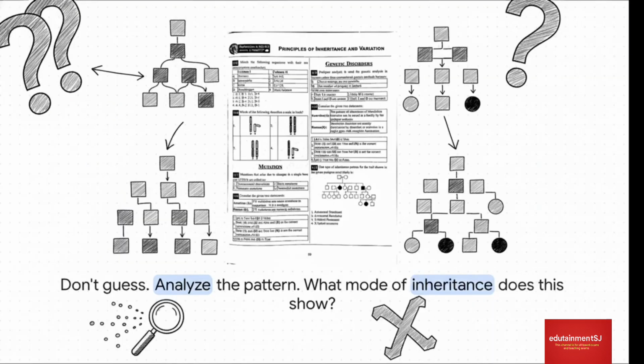Okay, check out this family tree. The shaded shapes, as you know, are the folks affected by some genetic trait. Your job, your mission, is to figure out how this trait is inherited. Is it autosomal dominant, recessive? Maybe it's X-linked. Don't just go with your gut. Look for the patterns. Follow the clues as they pass from generation to generation.